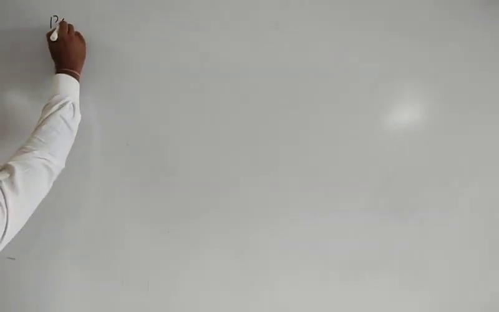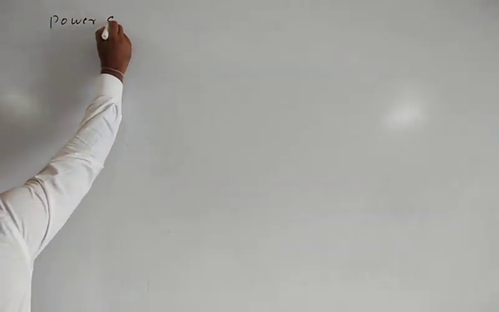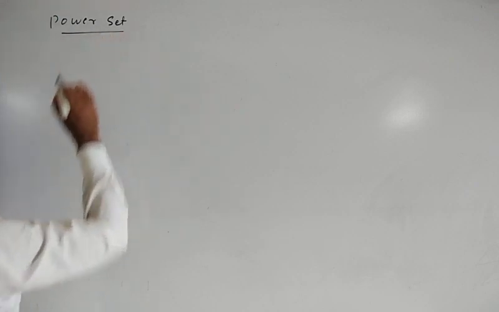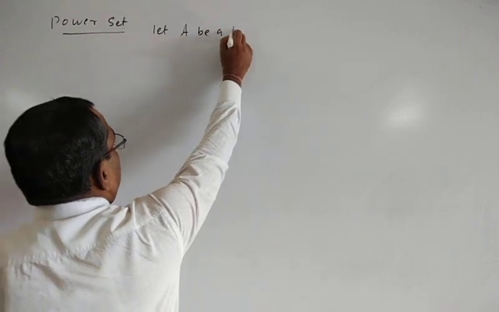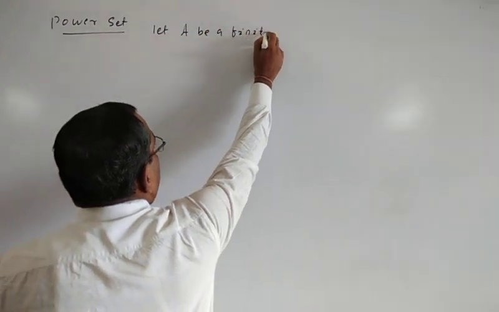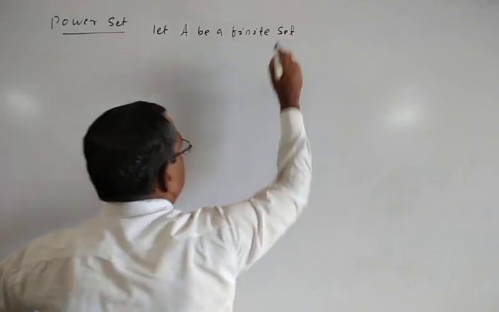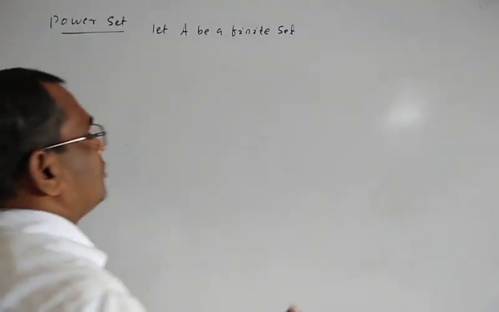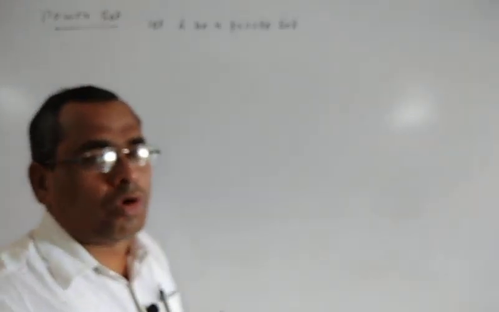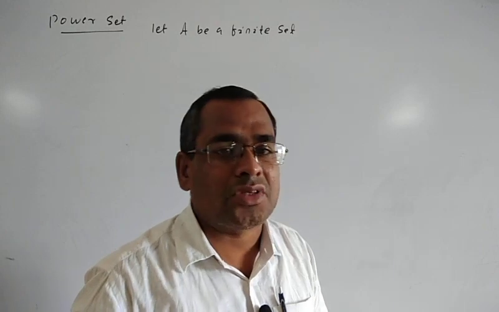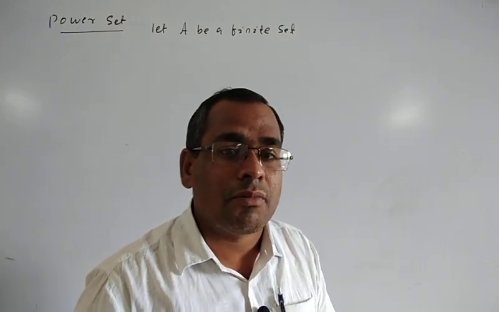Okay, but what do we mean by power set? Today we will discuss power set. What do we mean by power set or power of a set? Let capital A be a finite set. The power set of A means the collection of all the subsets of set A is known as the power set of A.